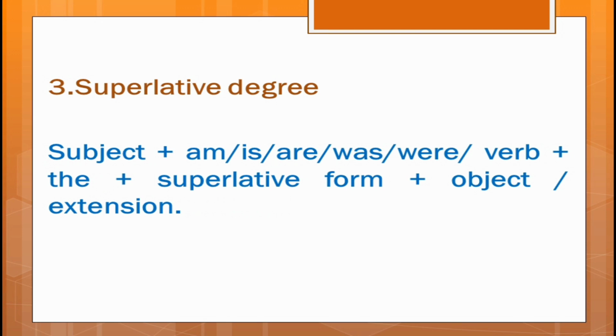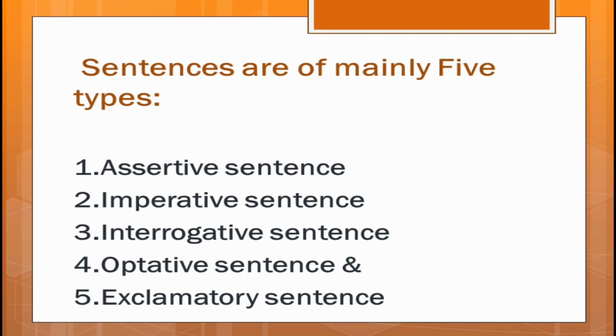Now, dear students, I will discuss sentences. You can see on the screen I have prepared that sentences are of mainly 5 types. That means, according to meaning, sentences are divided into 5 groups. One is assertive sentence, imperative sentence, interrogative sentence, optative sentence, and lastly, exclamatory sentence.